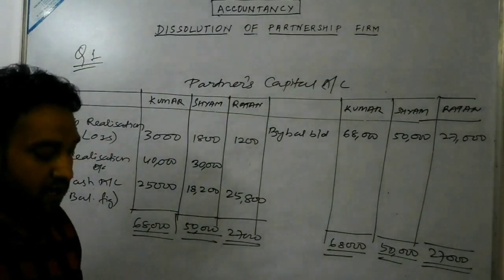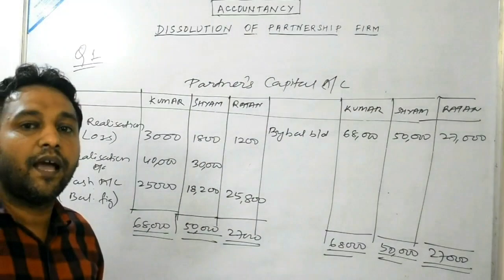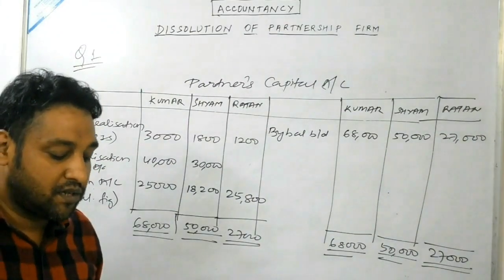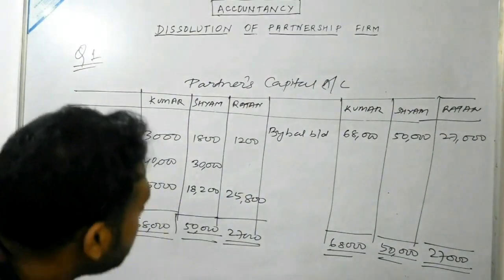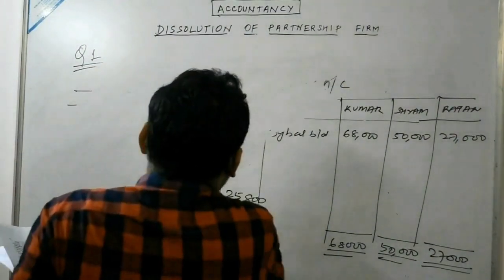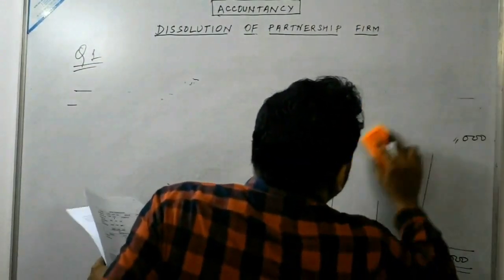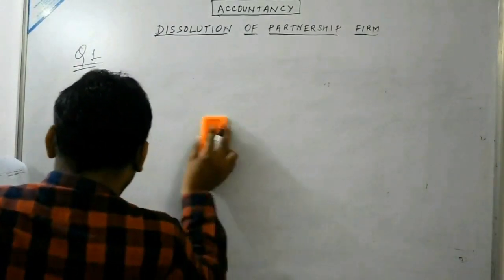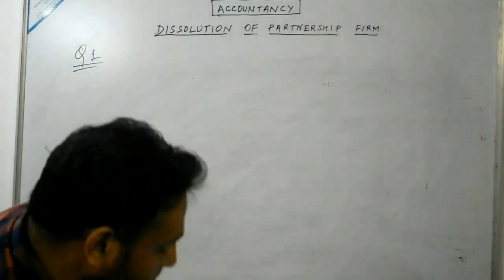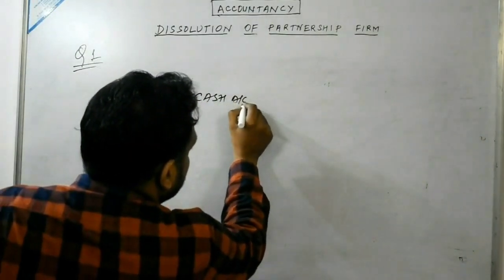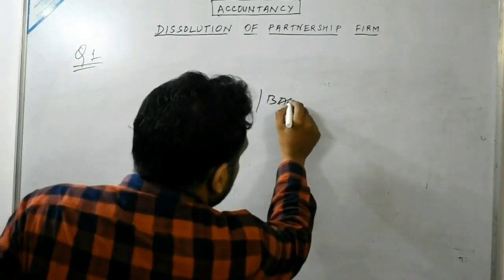Now last but not the least, as I have said, we are required to prepare the cash or bank account. Automatically cash and bank account will be balanced together. So here you see the cash account, or it is otherwise known as the bank account.